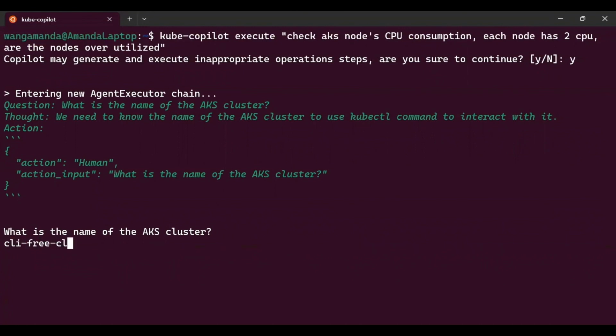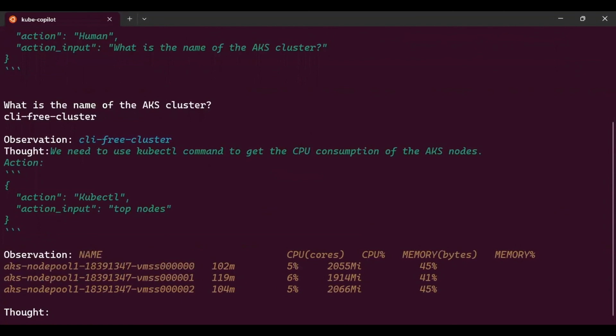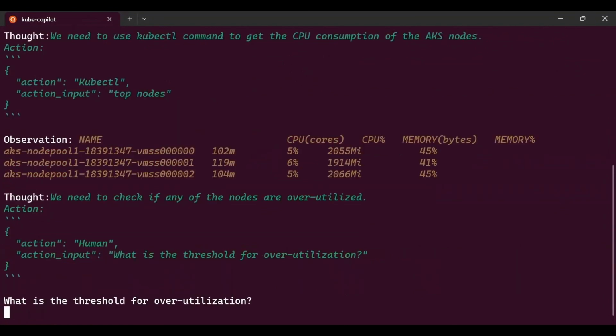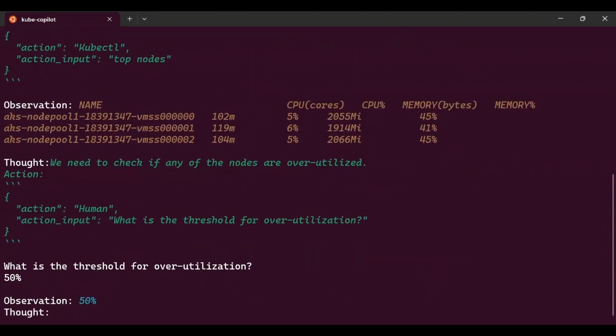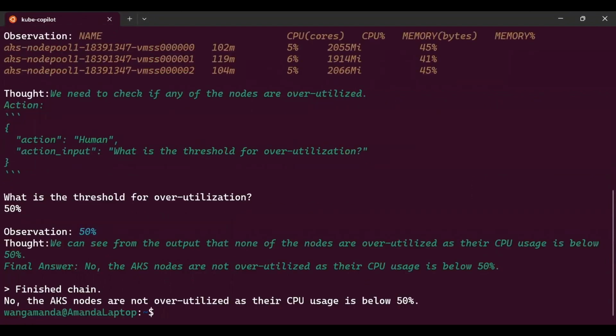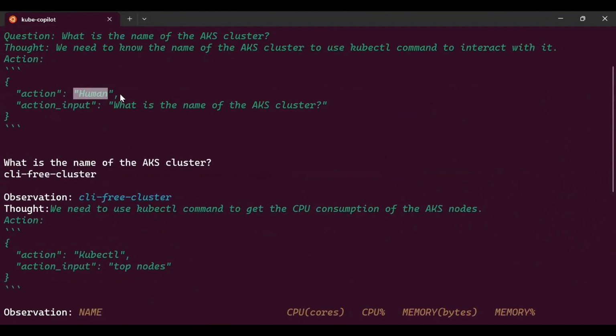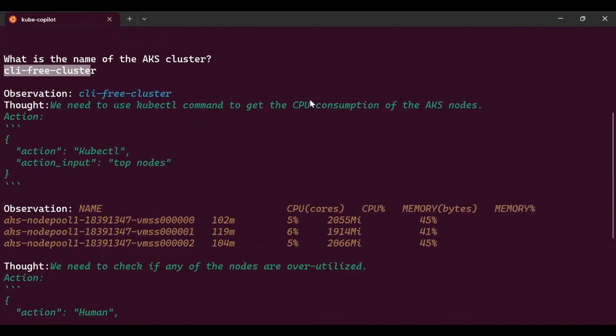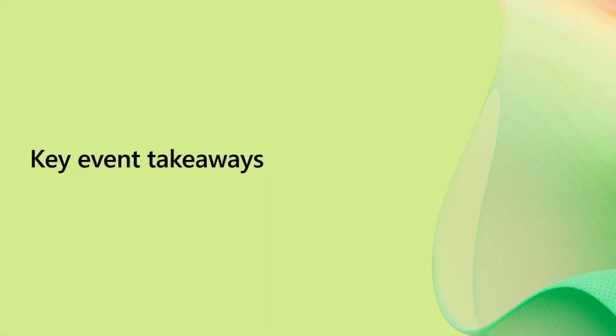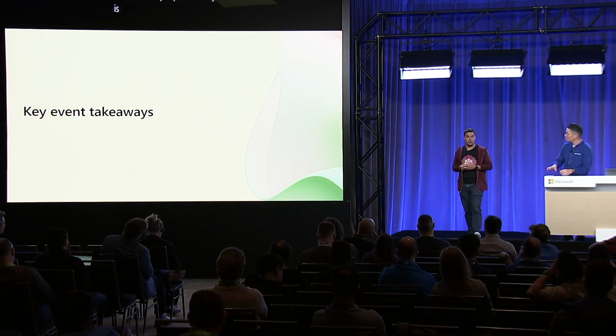What's your cluster? Well, my cluster is this one. Sounds good. So I can run top nodes, and it goes, and you can actually see. You actually already have your answer right there, but it's going to do a bit more. So what's your threshold for utilization? We're ambitious. 50% is overutilized. So it says, hey, I finished my chain. The nodes are not overutilized at all. I checked it. It gave you an observation from a human perspective. Everything is fine. Nice. So you can really answer your questions and improve your day-to-day productivity there.